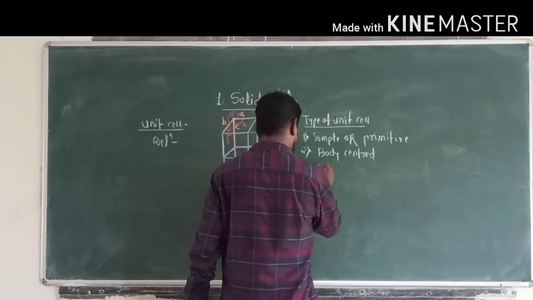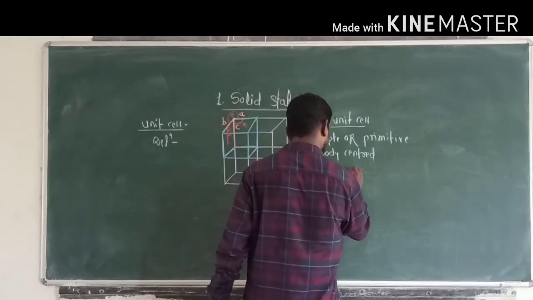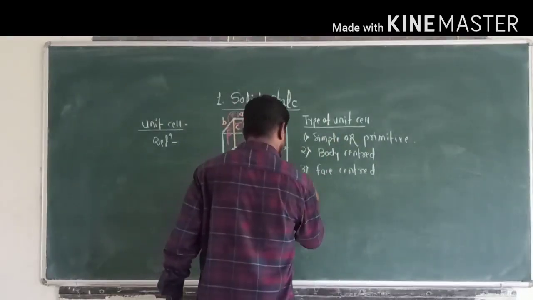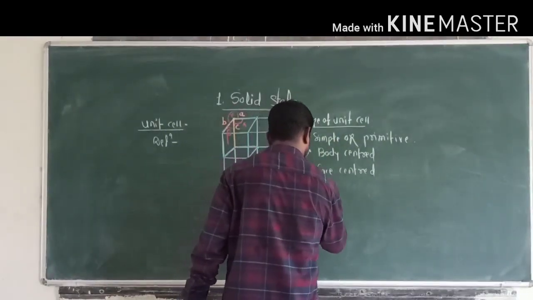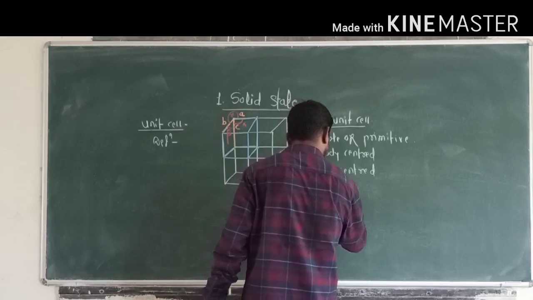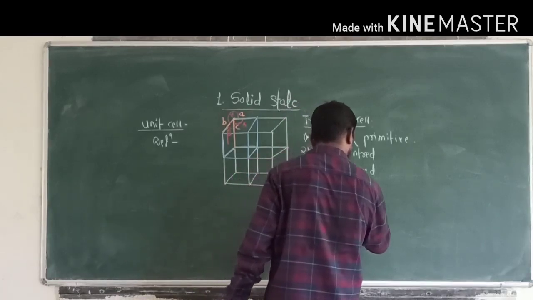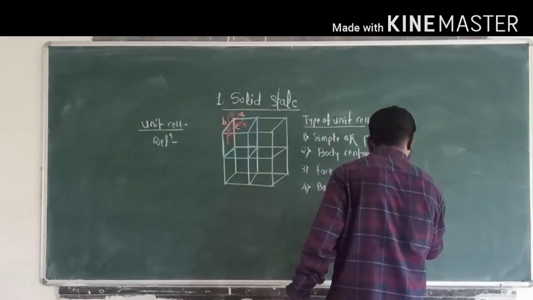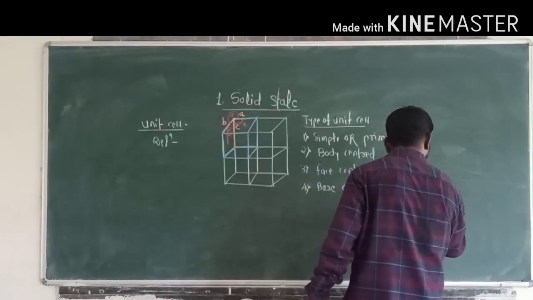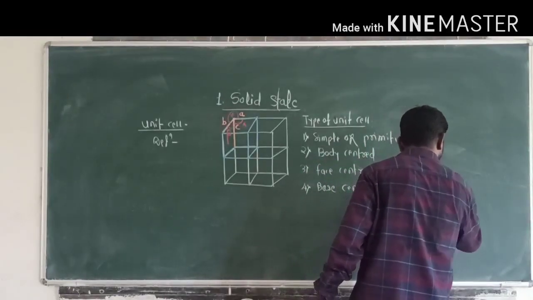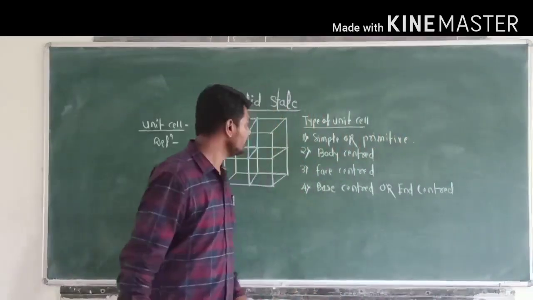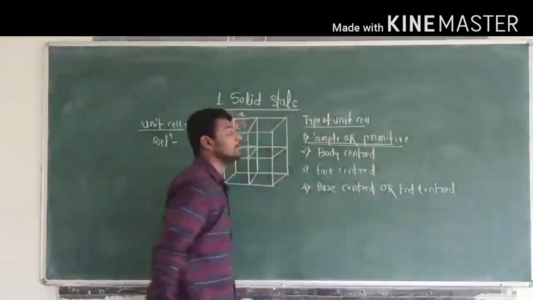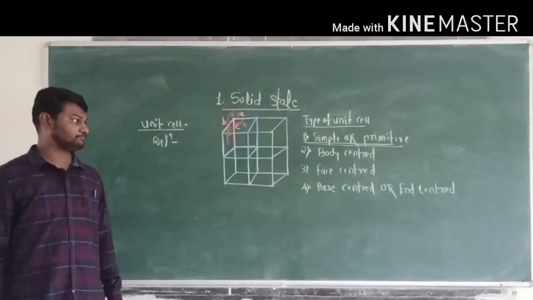Third, face centered unit cell, and fourth one is base centered, which is also called end centered unit cell. Okay, now first let's discuss the simple or primitive unit cell.